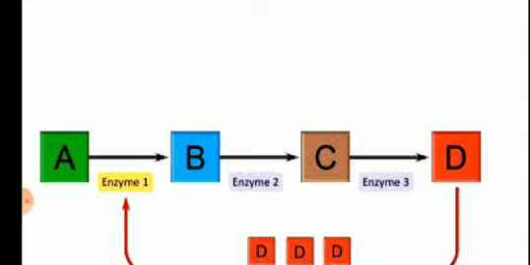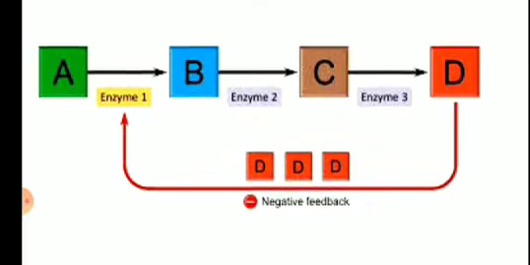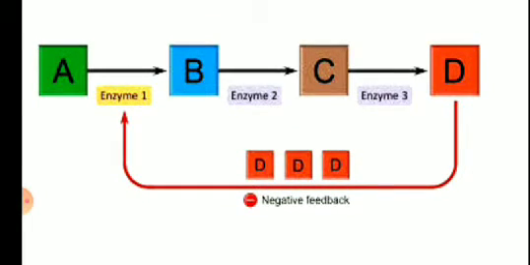The organism requires D in some quantity, and as soon as that much quantity of D is produced, the production of D will stop under natural conditions. Why will production of D stop? Because as soon as the product D of the metabolic pathway is produced in sufficient quantity, D will go and inhibit enzyme 1.